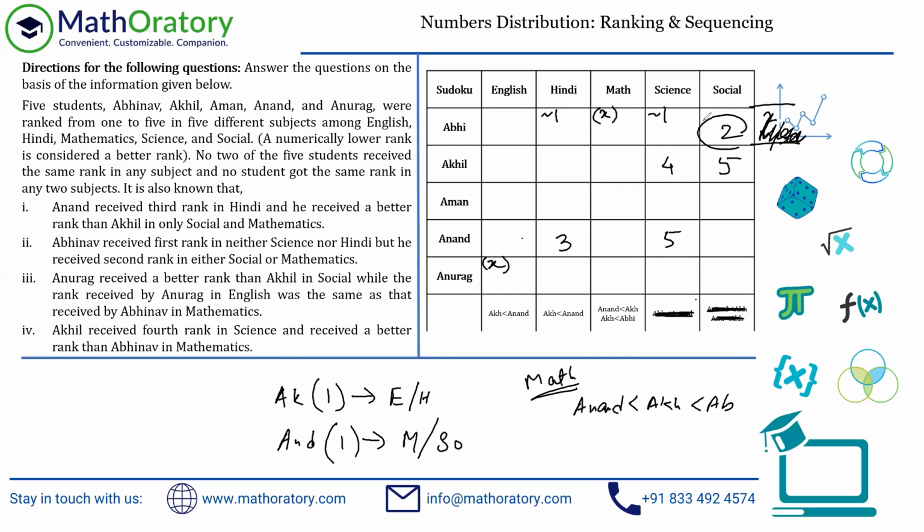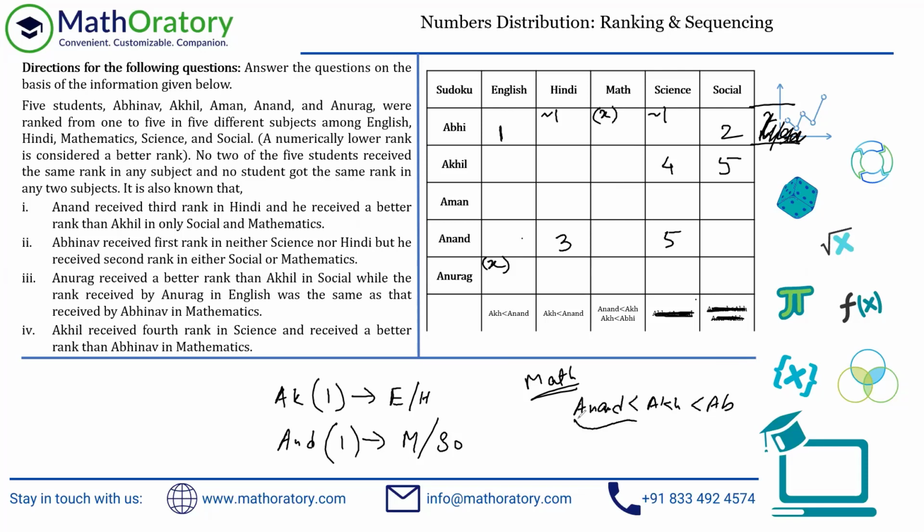And also, as I mentioned earlier, because I've plugged in this 2, I'll look for whatever changed because of that. So if you look at Abhi's row, you have these two things, right? So this one cannot appear in Hindi or in science. Also important to note, Abhi cannot get a 1 here as well. Same logic, right? This is the math thing that I earlier took a note of. If Abhi gets a 1, then that is very silly, right? So Abhi cannot get a 1 here, cannot get a 1 here, and because of this link that is provided, cannot get a 1 here as well. So Abhi must get a 1 in English, right? So this is for sure. So that much we can say for sure.